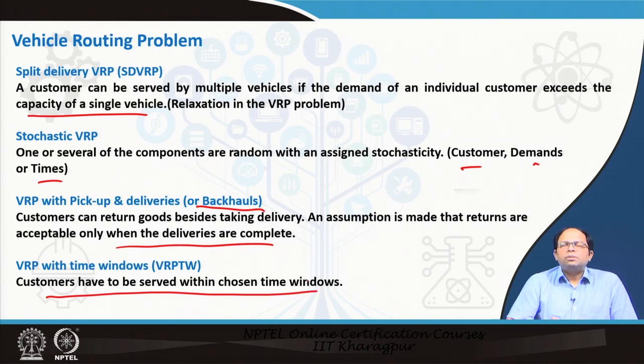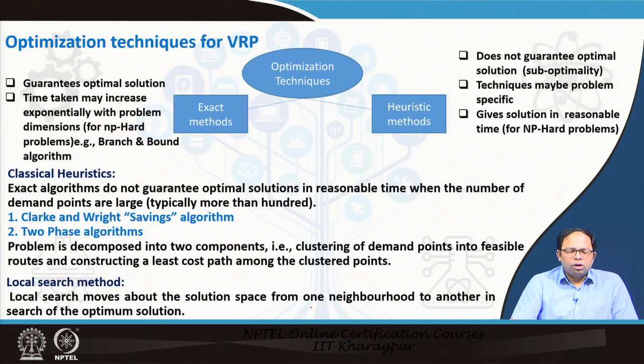So, you can understand that these problems are very, very complex, and that means there could be millions and millions of solutions, and the number of solutions increases exponentially with the addition of more locations that have to be served, and more options and more constraints being put in. So, this cannot be solved using normal techniques. So, this is the optimization problem, and there are of course exact techniques. That means we will look into all the feasible solutions and find the least cost one, and then there are heuristic methods. That means we will adopt certain techniques to reduce the computation time.